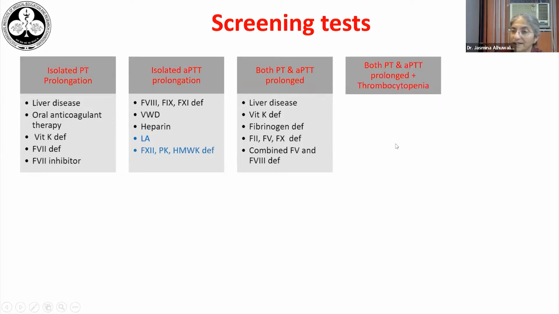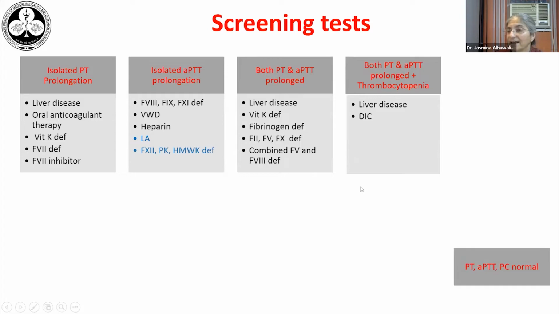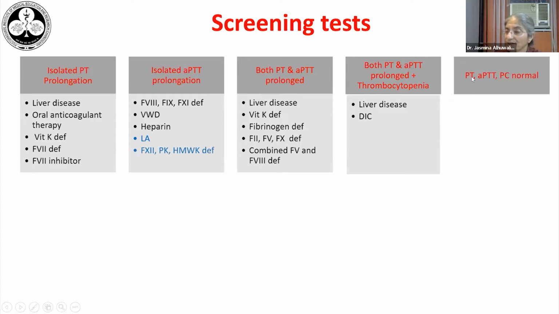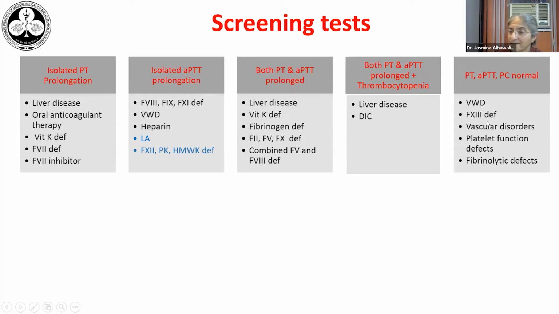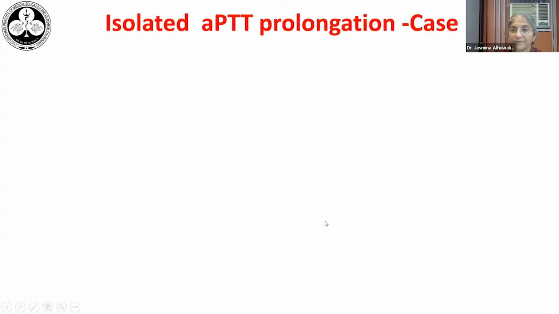If we look at both PT and APTT prolonged with thrombocytopenia, then a systemic disorder is more likely, like a liver disease or a DIC. And if we are looking at a situation where all these tests are normal, then we need to think about von Willebrand disease, factor 13 deficiency, vascular disorders, platelet function defects, and fibrinolytic defects. So let's see with the help of cases how these can be worked out.